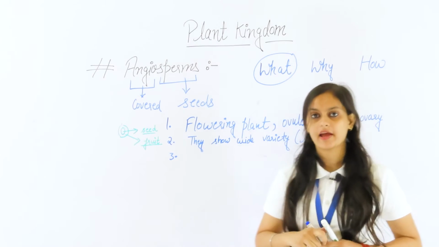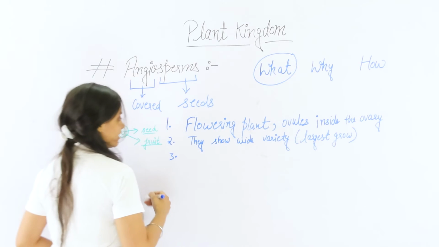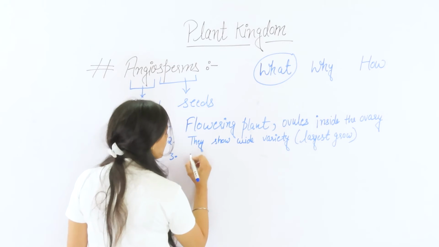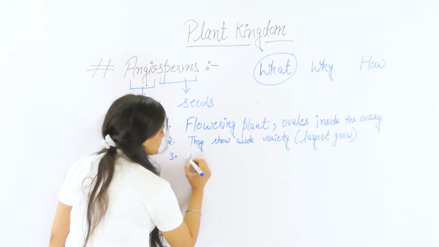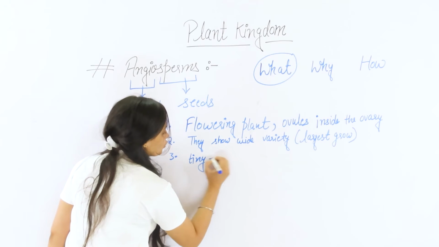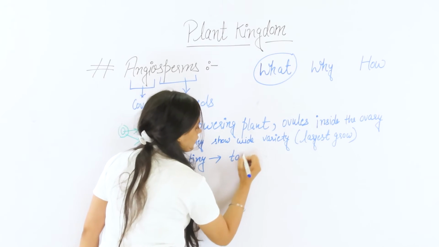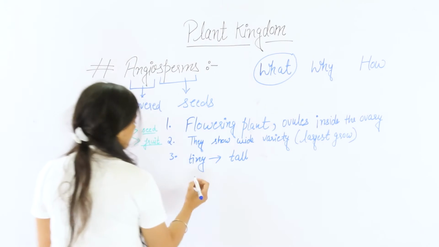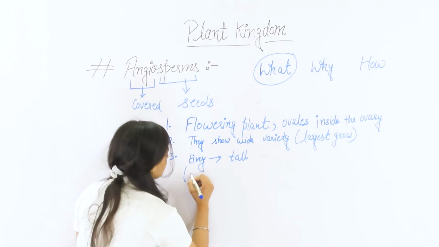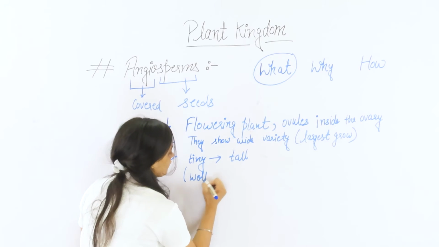These plants show a wide range of size, from very teeny to tall. For example, for the teeny plant, we can take the example of Wolffia.